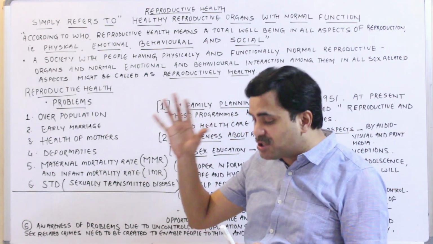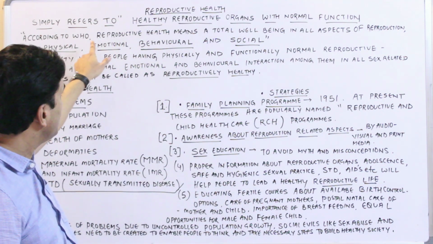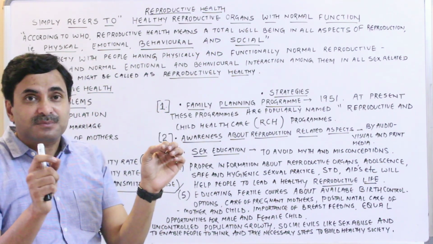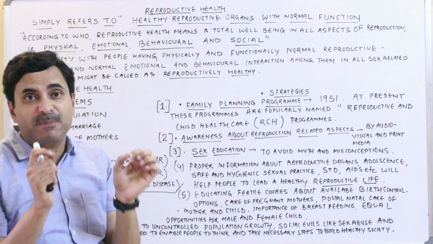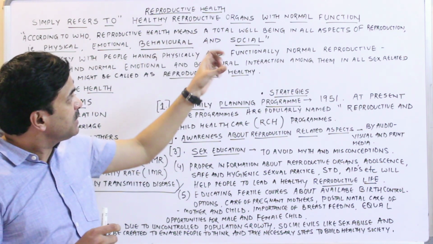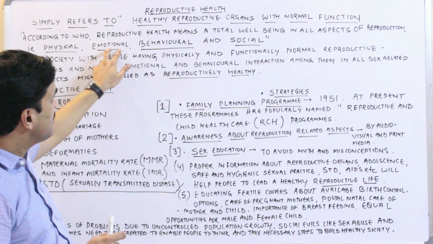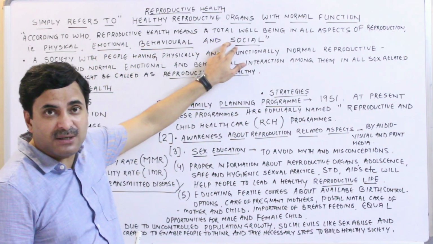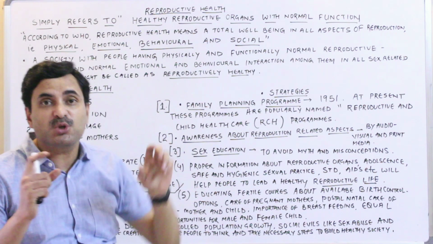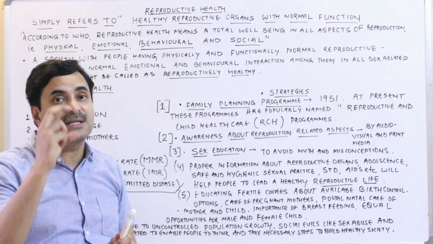The exact definition according to the World Health Organization is that reproductive health means a total well-being in all aspects of reproduction, that is physical, emotional, behavioral and social. It means an organism who is fit physically, emotionally, behaviorally and socially will be called a reproductively healthy organism.